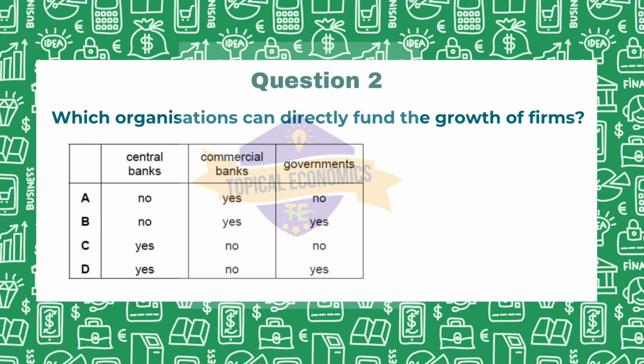So when we come to commercial banks, they provide loans, credit and other financial services directly to businesses. They assess the creditworthiness of firms and offer funding to support their growth initiatives such as expanding operations, purchasing equipment or managing cash flow. So looking at all the options, the correct option is answer B.